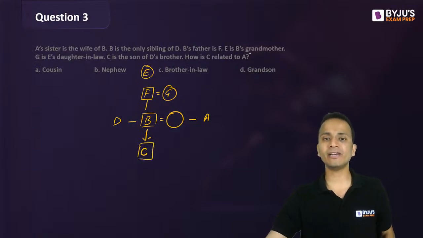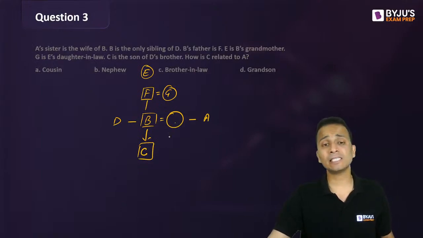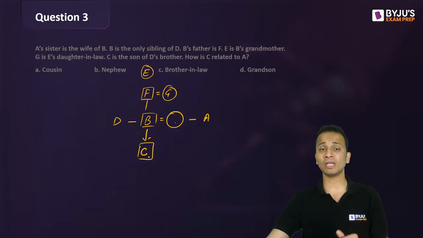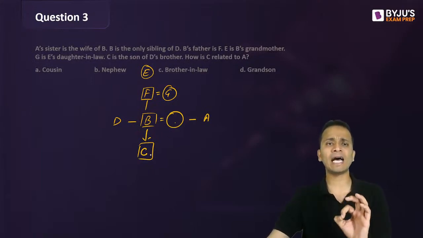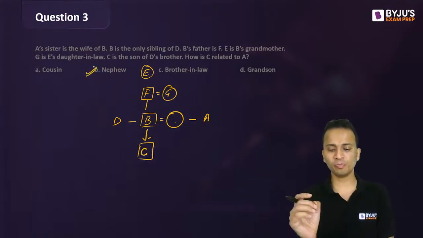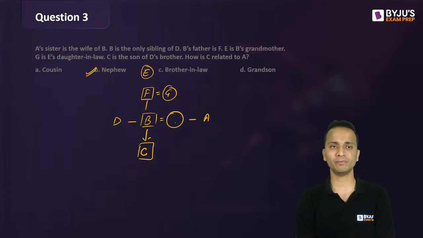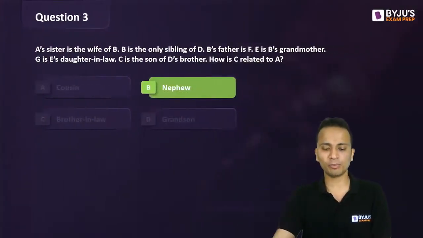So how is C related to A? Now A's sister's son is C. Sister's son or brother's son, both are called nephew. So my correct answer for this question should be nephew, that is option B. The correct answer for question number 3 is nephew, option B.